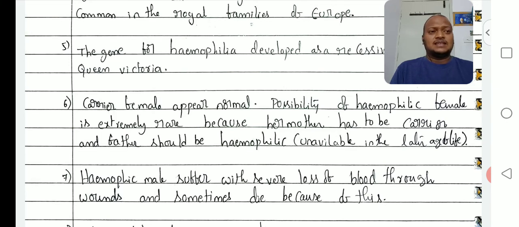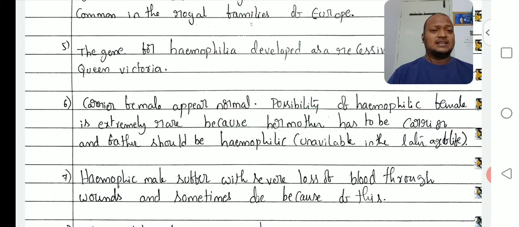Then only there is a chance for affected daughters. But in this case, what happens? Hemophilic males are unable to live, unable to reach up to adulthood. In childhood only, the persons will die. Who will die? The hemophilic males will die.